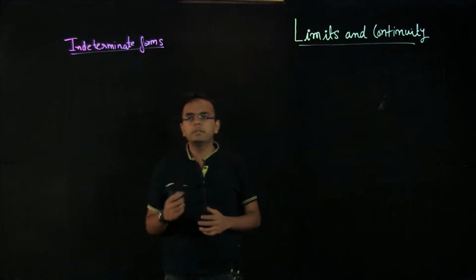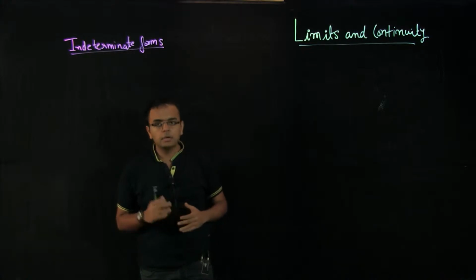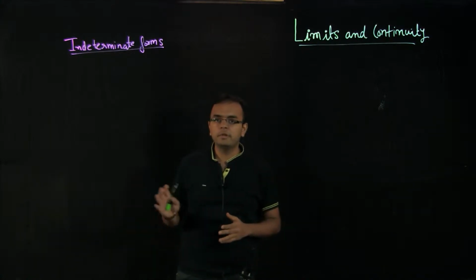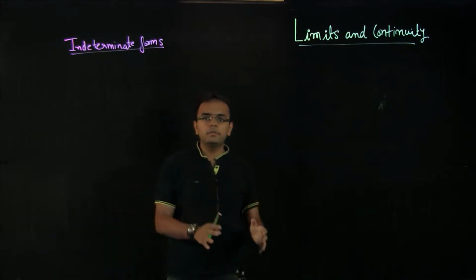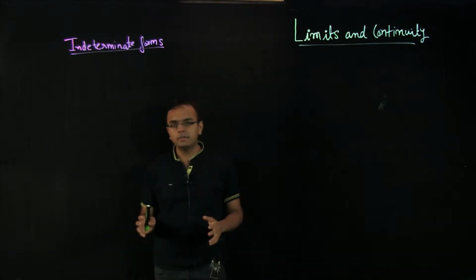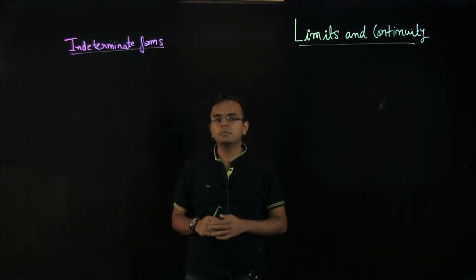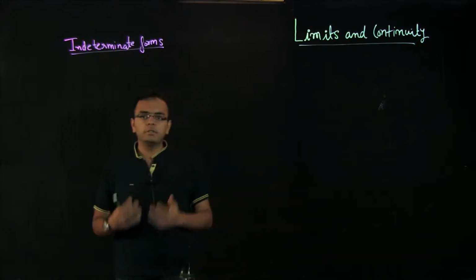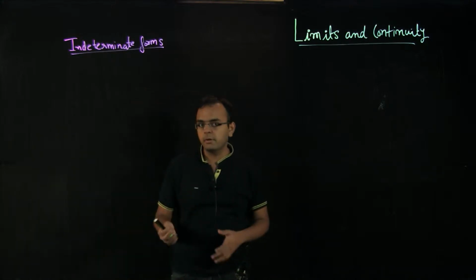Hi everyone, in this video we will talk about indeterminate forms for limits in the continuity chapter. If you haven't checked out our previous video where we clearly defined what is not defined, infinity, 0 and approaching 0, please do check out that video because this will be building on that video. The idea behind this video is to tell you what are the forms which we cannot evaluate in limits and continuity directly and for which we need special formulas.